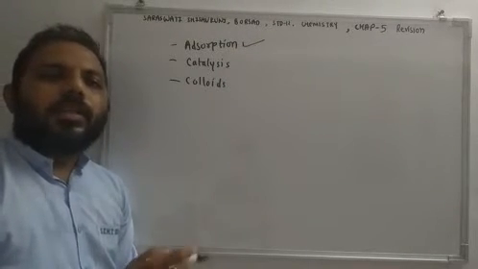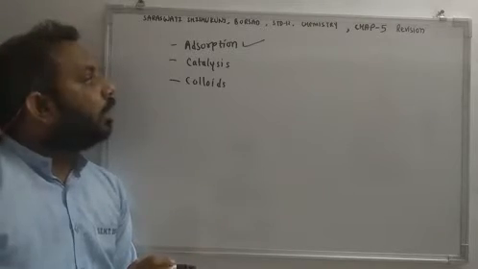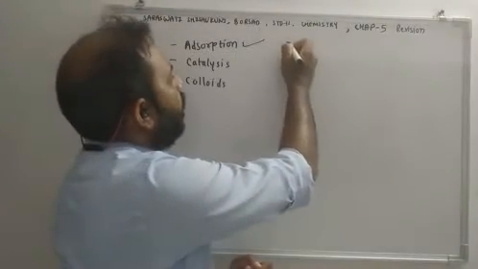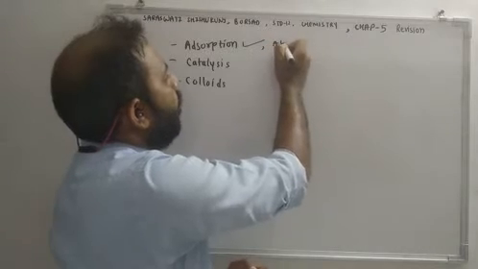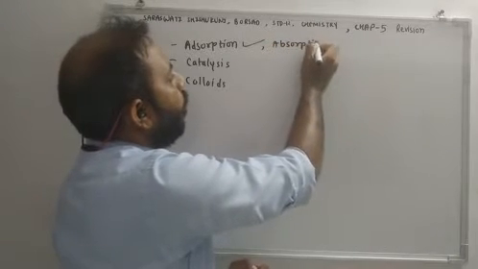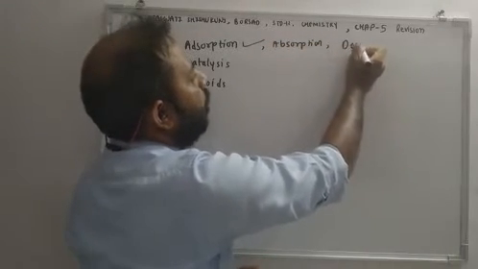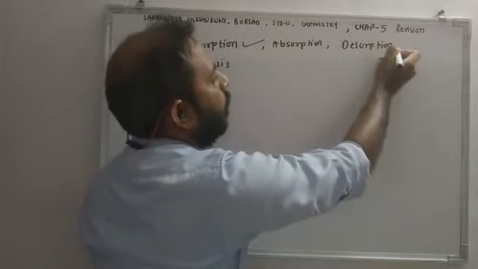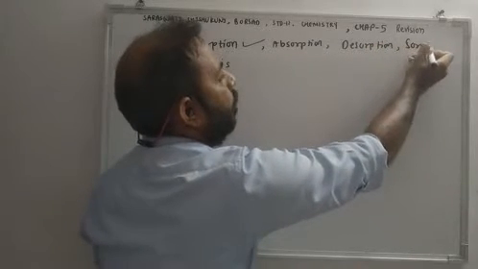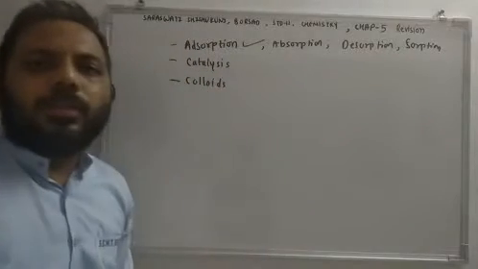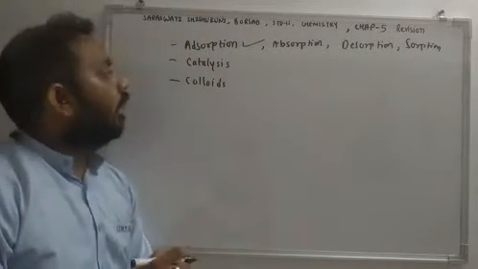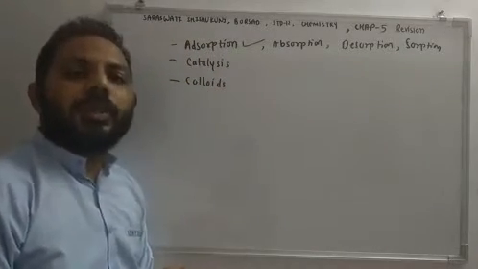So initially there are terminologies like adsorption, absorption, desorption, and sorption. You should know the meaning of these. Adsorption is a surface phenomenon.